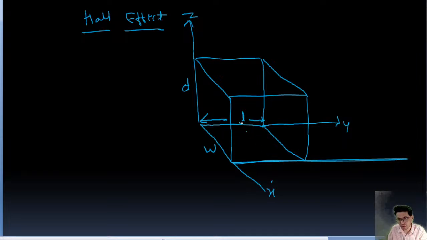Also, guys, current I flows in the conductor, and along the x-axis direction a magnetic field B is applied.